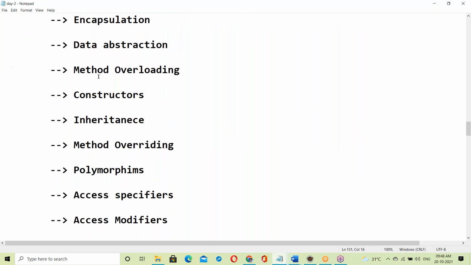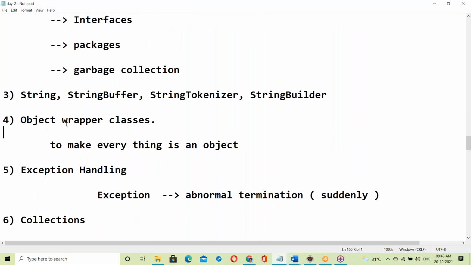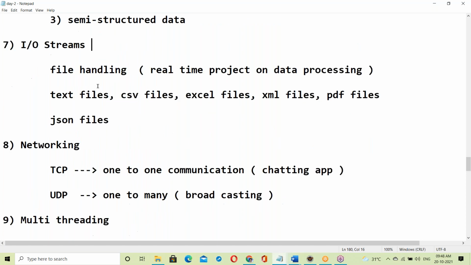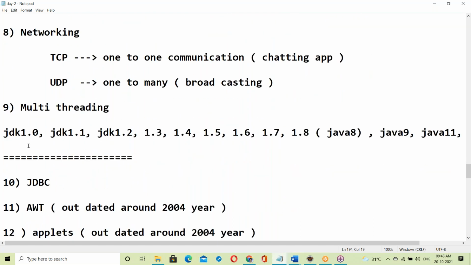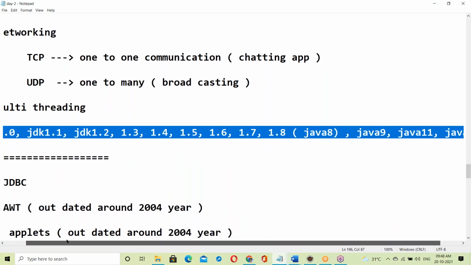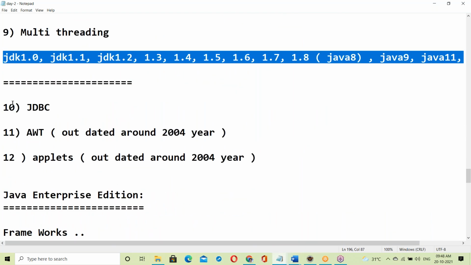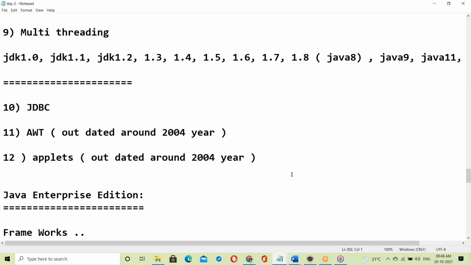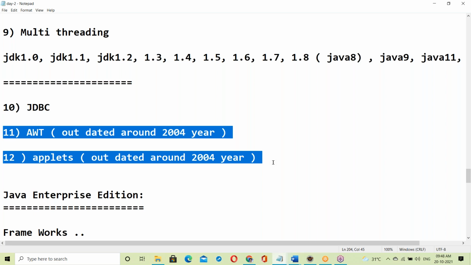Core part of Java, OOPS features, string buffer, object wrapper classes, exception handling, collections, IO streams, networking, multi-threading. After this, different versions and features up to Java 13, version-wise. Next, AWT is also part of the standard edition, but it is outdated. No one is using it.